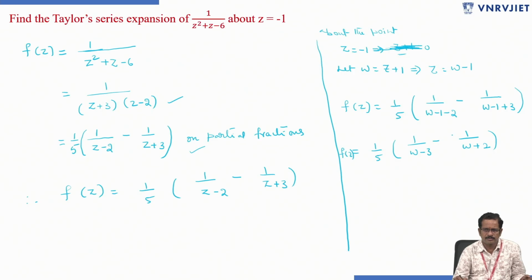W is equal to z plus 1. From that, z equals W minus 1. You substitute and simplify. You will get 1 by 5 into 1 by W minus 3 minus 1 by W plus 2. For this we need to write the Taylor series expansion.